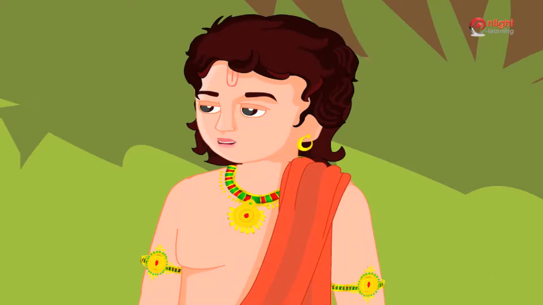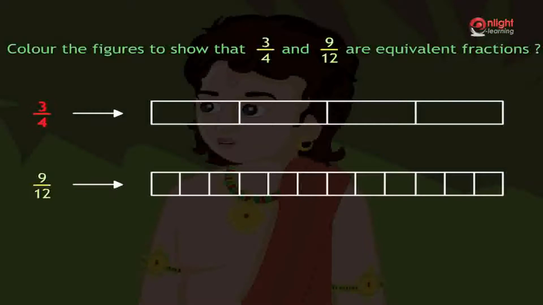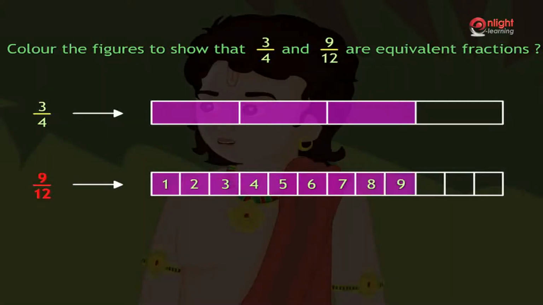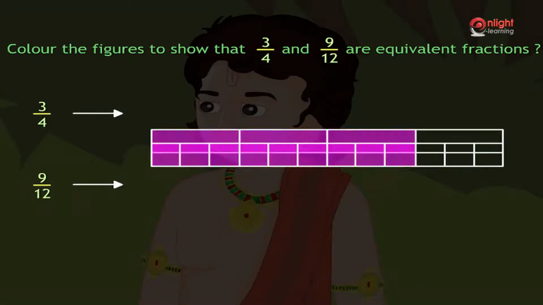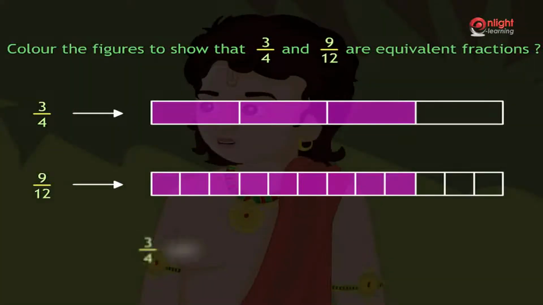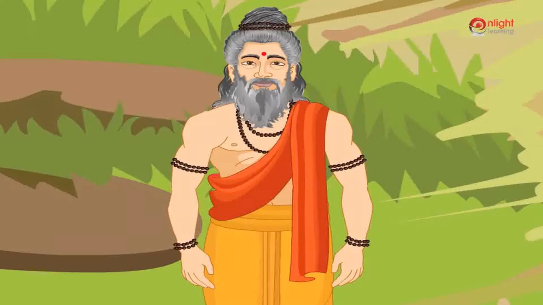To represent the fraction 3 by 4, we color 3 parts out of given 4 parts. To represent 9 by 12, we have to color 9 parts out of 12 parts. We can observe that the areas of the shaded region in both figures are same and hence the fractions are equivalent. Let us see how to find the equivalent fraction of the given fraction.